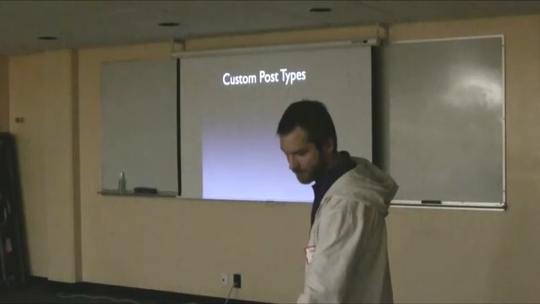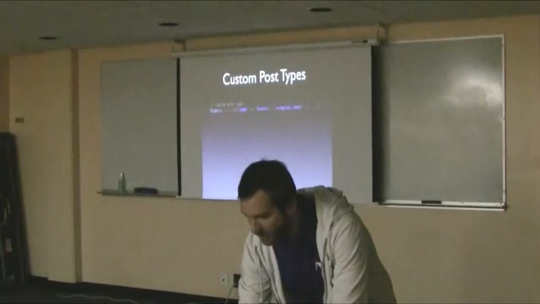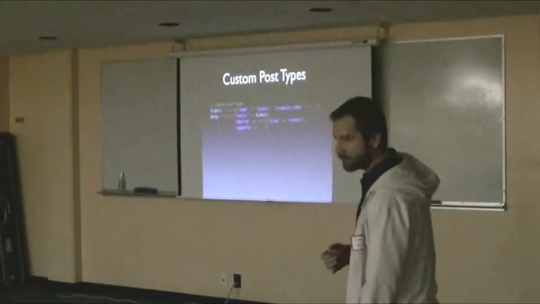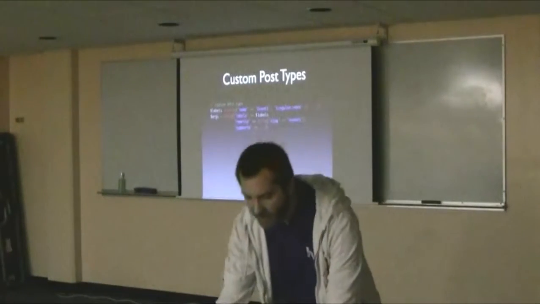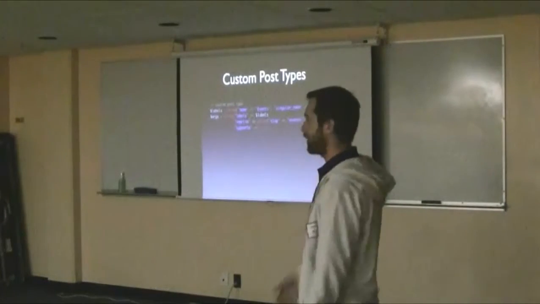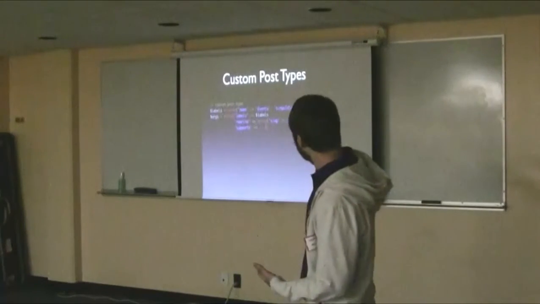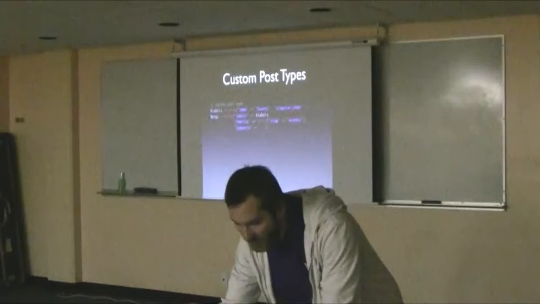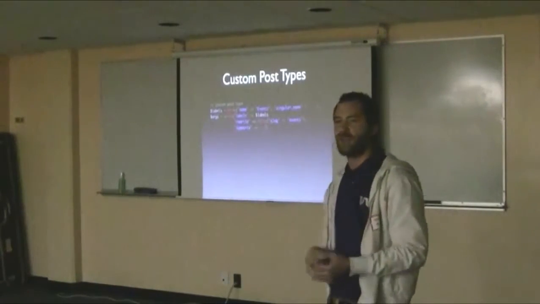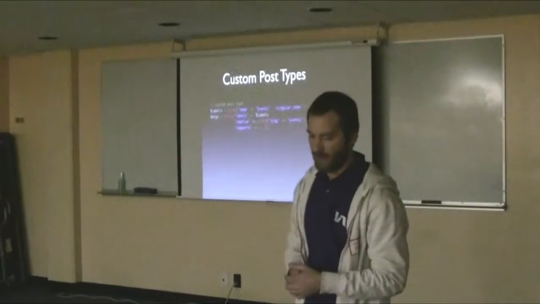So custom post types. Actually, the talk in here earlier, I'm not sure how many people were in that, but I might not go over this in as much detail. But to set up a custom post type, I guess it's bad color choice, sorry. To set up a custom post type, you essentially create the labels. And you can get very granular with this. You actually don't even have to set it, but you can get really granular. So, sorry about the colors again, but the name is events in this case. You can set the singular name, you can set the plural name, you can set the name that comes up when you delete one of them. So again, a lot of control over that.